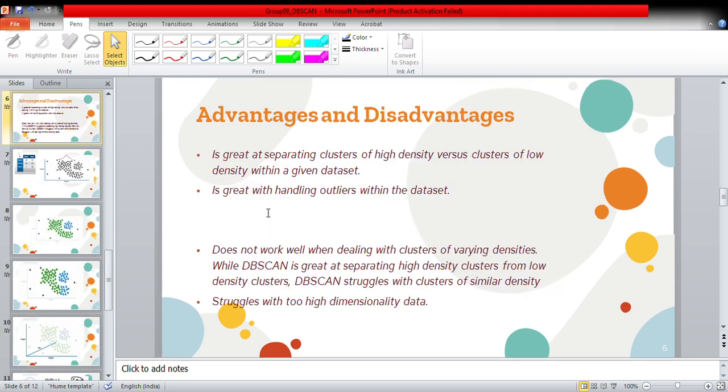And next, what are the advantages and disadvantages? As we have seen, it is great at separating clusters at high density. The disadvantage is that it does not work with clusters of varying density or with high dimensions. That's all we have today.